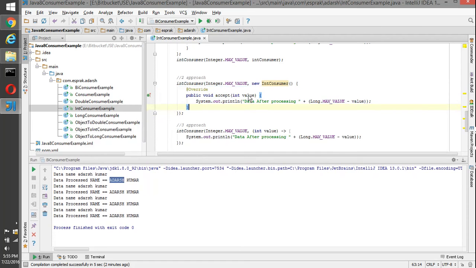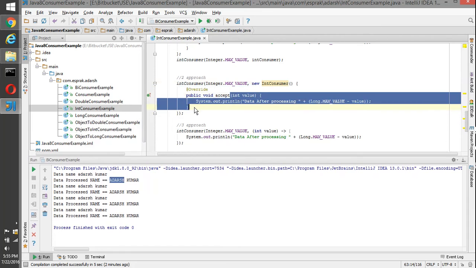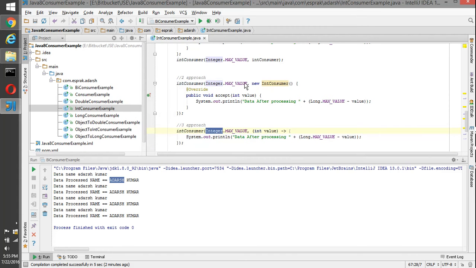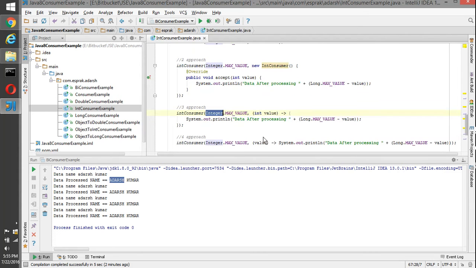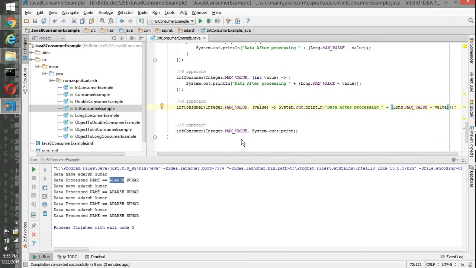But why do we need a complete anonymous implementation? For us the only relevant thing is this much. So we have just copied this and passed it as a lambda expression from JDK8 onwards. We are just calling the same method, same parameter, but the way of writing the code is different. It is much more optimized. But we move one step further, and what we have done is we have just removed this data type and the curly braces and semicolon from here, and we can go one step further, where we can just pass the value and we are just printing the value.